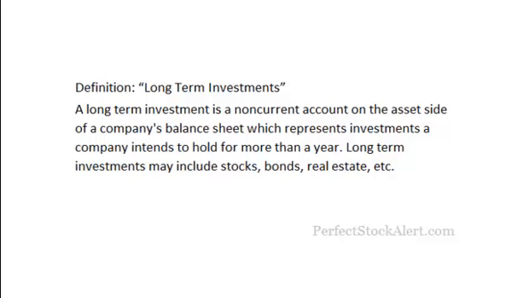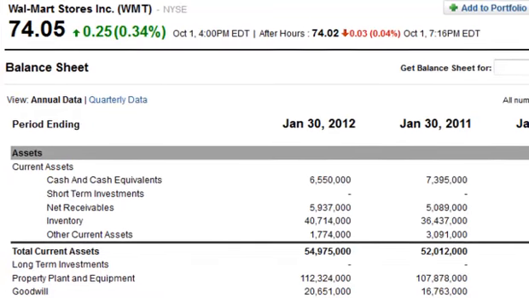Now let's look at an example. To start off this example, we're going to be looking at Walmart Stores Incorporated's balance sheet, and in this particular situation, looking at long-term investments, that's where you're going to be looking at the balance sheet to find that. They will be the first line item in most cases beneath the total current assets. Current assets, of course, would be anything that the company was looking to liquidate within the next 12 months or the next year business cycle. And long-term investments would be items which are going to take longer than a year before a company would liquidate them. Like I said, in many cases, companies will be buying stock in other companies with no plans of ever selling the actual position. So that's something to keep in mind.